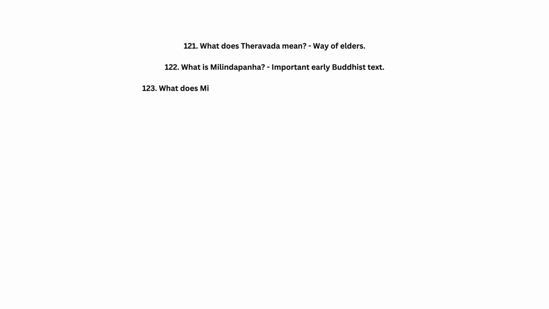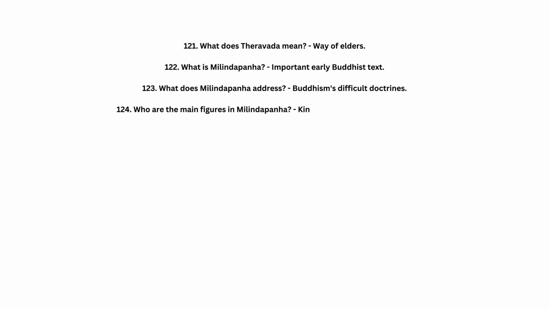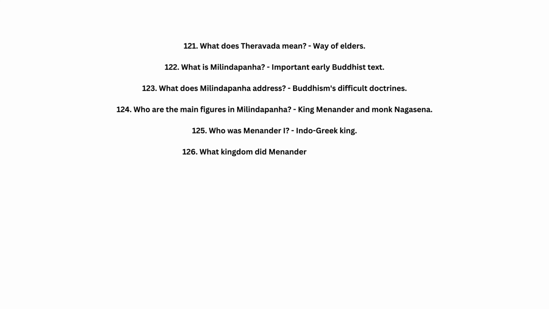121. What does Theravada mean? Way of Elders. 122. What is Milinda Panha? Important early Buddhist text. 123. What does Milinda Panha address? Buddhism's difficult doctrines. 124. Who are the main figures in Milinda Panha? King Menander and monk Nagasena. 125. Who was Menander? Indo-Greek king.